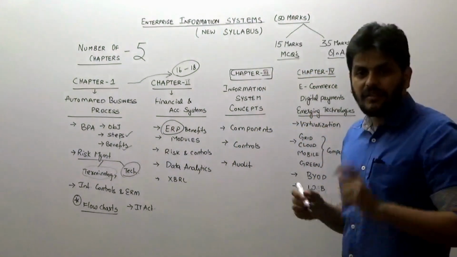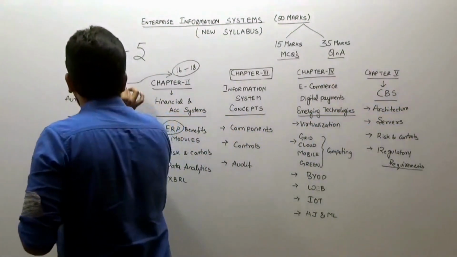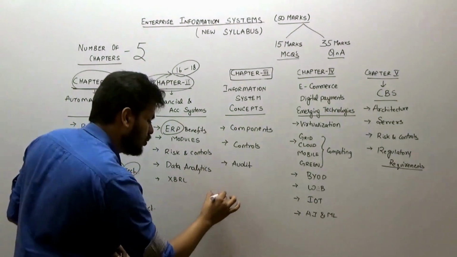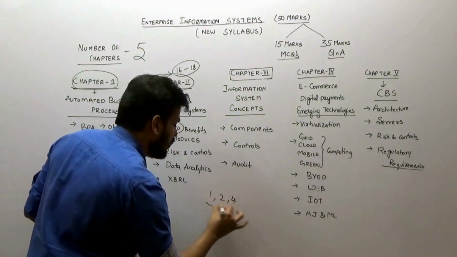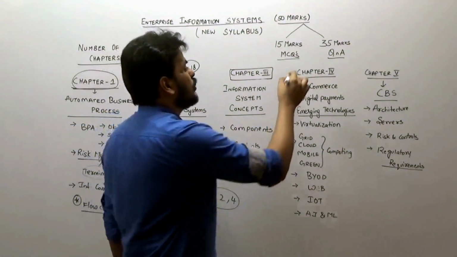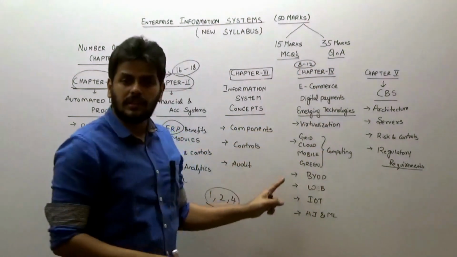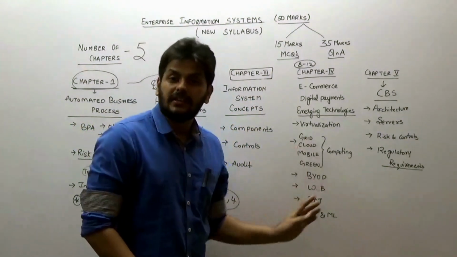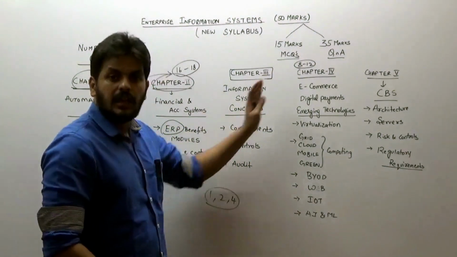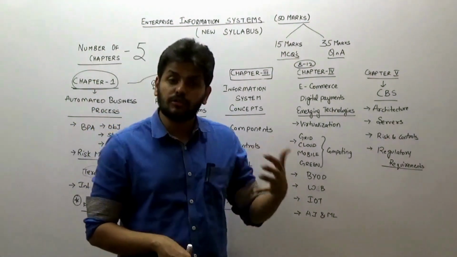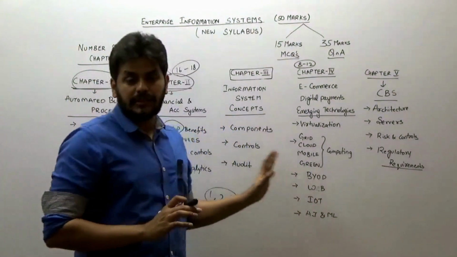Then I suggest a very interesting jump here. Don't do the 3rd chapter immediately. So your order will be 1, 2, then you will go to 4. Why? Because this also has a potential of 8 to 12 marks. But the best part about this is that it can be done very easily. Compared to chapter 3, you can put your focus on chapter 4 and build stronger control on that chapter.